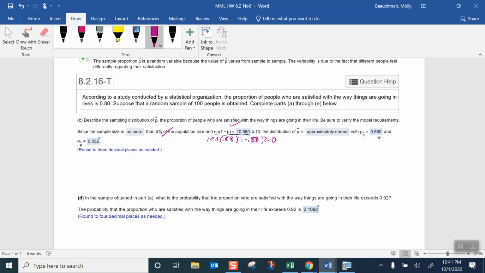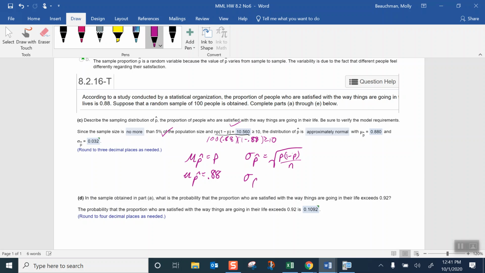So the mean of p hat is equal to the population proportion, which equals 0.88. The standard deviation of p hat is equal to the square root of p times 1 minus p divided by n.